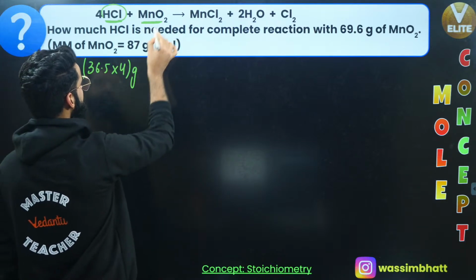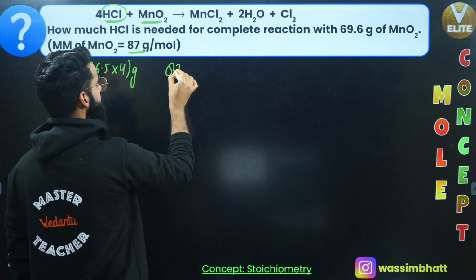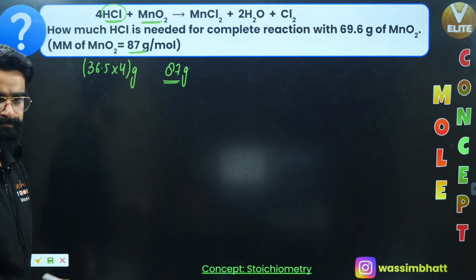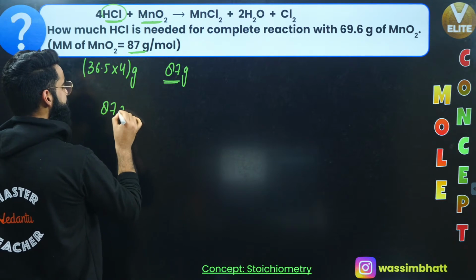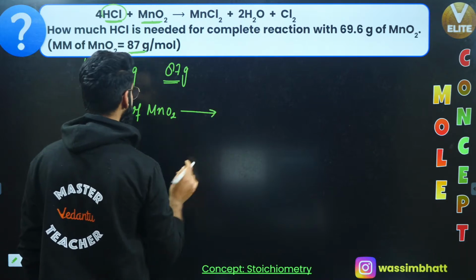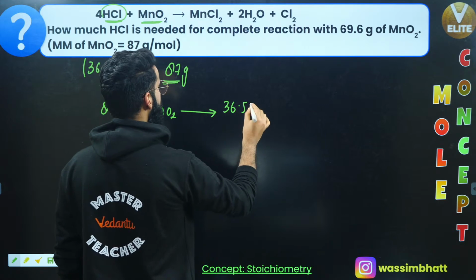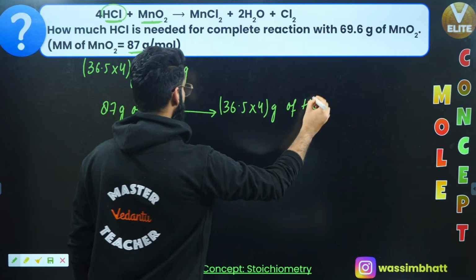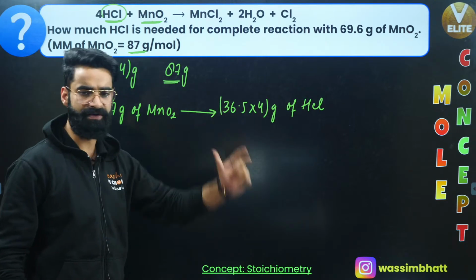What about the molar mass of MnO2? It's given to me as 87 grams per mole, which is the mass of 1 mole of MnO2 over here, right? So can I say something like this? As per the stoichiometry of the reaction, 87 grams of MnO2 reacts with 36.5 multiplied by 4 grams of HCl.